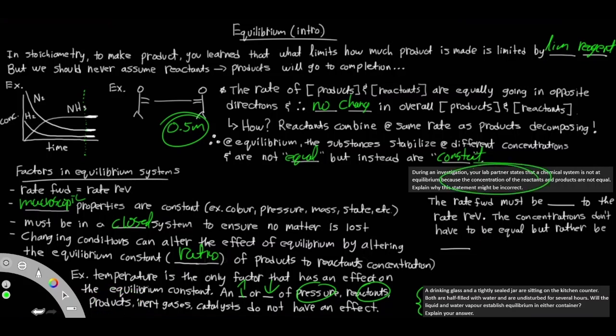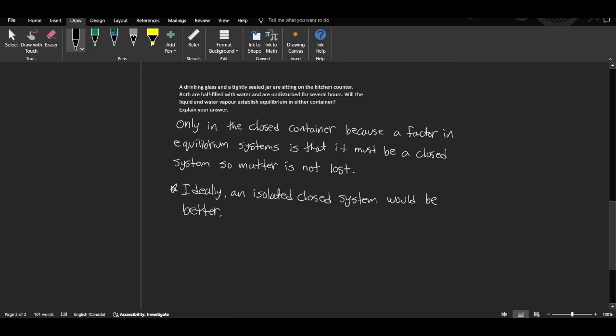Lastly, let's look at this question over here. This person is saying that because the concentrations of the reactants and products are not equal, okay, this is not at equilibrium. That's false, okay? The rate of the forward reaction must be equal to the rate of the reverse. That's it, okay? The concentrations don't have to be equal, but as long as they're constant, it can still be at equilibrium. Try this question on your own, and I'll be giving you the answers shortly. This is the answer.